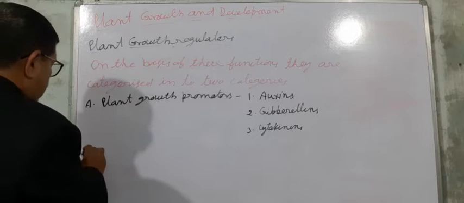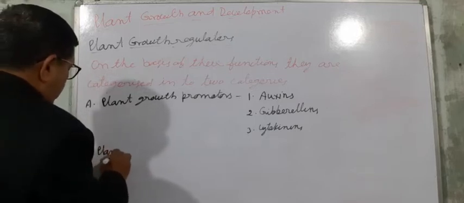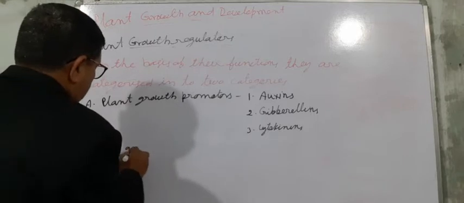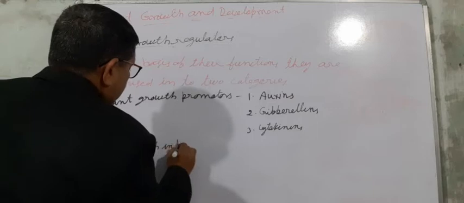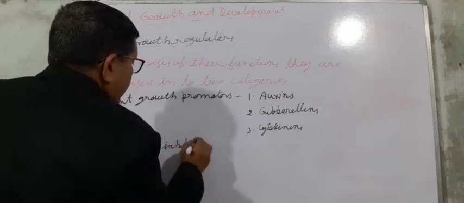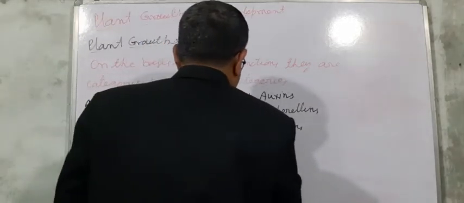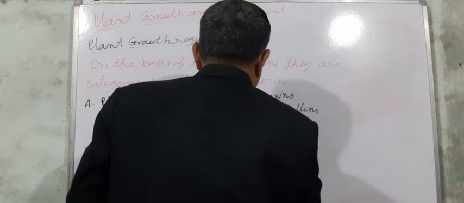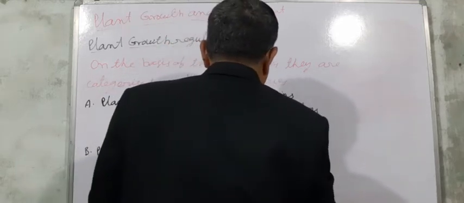And next one is B, plant growth inhibitors. In this, two hormones are there. Number one is ethylene.